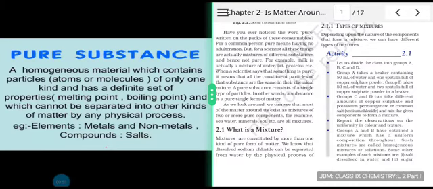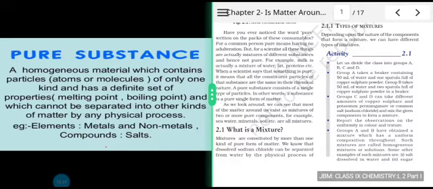A homogeneous material which contains particles, atoms, or molecules of only one kind and has a definite set of properties. By properties, we may include melting point and boiling point, and it cannot be separated into other kinds of matter by any physical process. That includes elements, metals and nonmetals, and compounds, for example, salts.